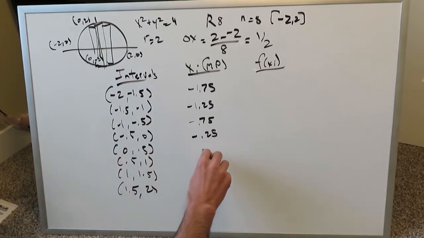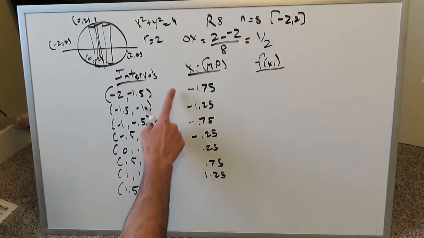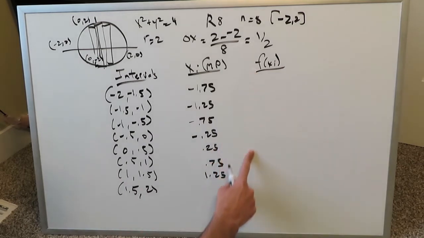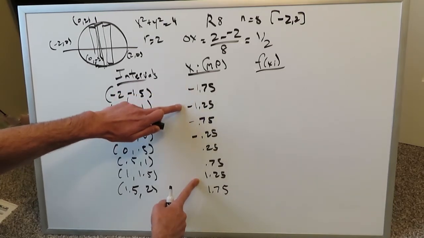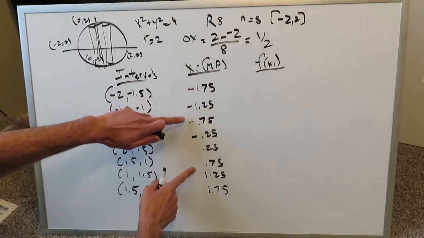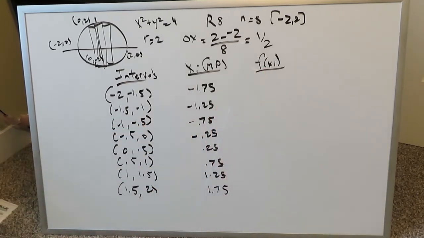From 0 to 0.5, of course, you have 0.25. Here you have 0.75. Here you have 1.25. The symmetry is here in terms of these values, and in terms of the results, ignoring the positive and the minus, you have 1.75, 1.75, 1.25, 1.25. Ignore the positive and the minus: 0.75, 0.75, 0.25, 0.25. Well, you'll have symmetric results develop over here.